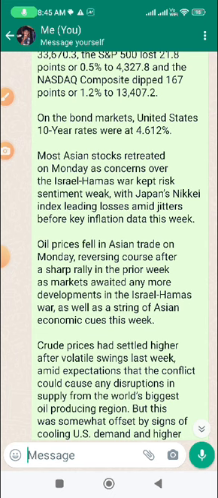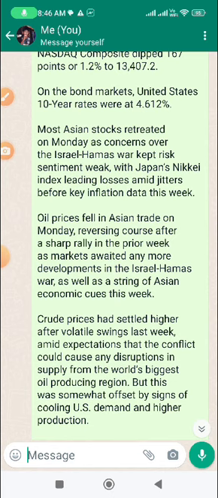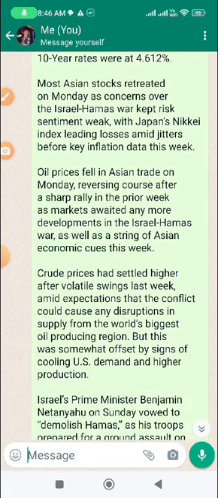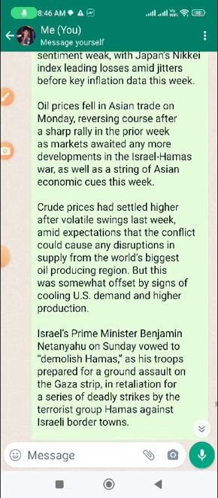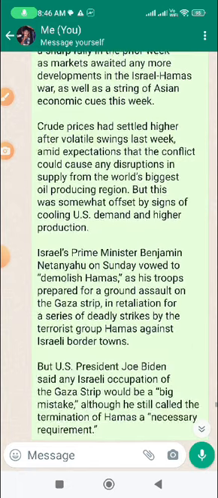Japan's Nikkei index is leading losses because of key Japanese inflation data this week. Oil prices fell in Asian trade on Monday because of the Israel-Hamas war and a lot of Asian economic cues this week.